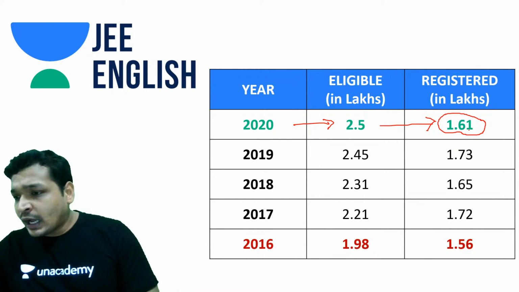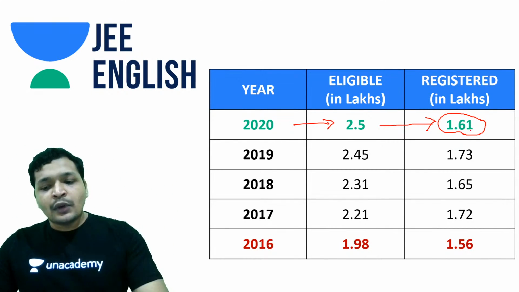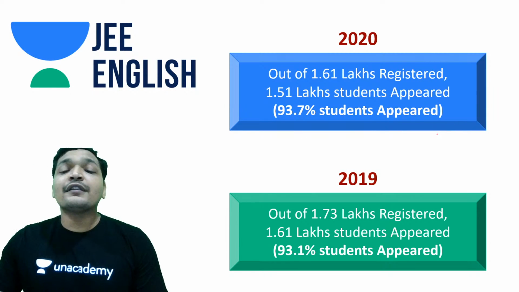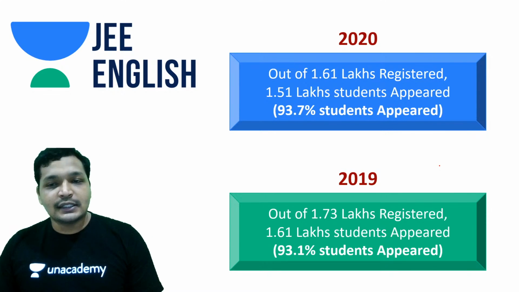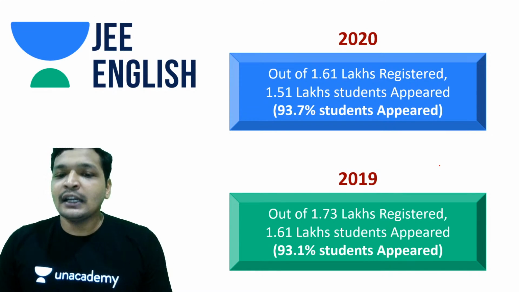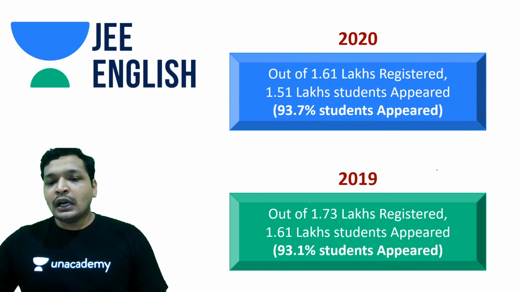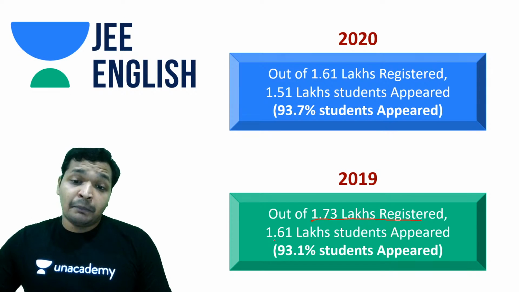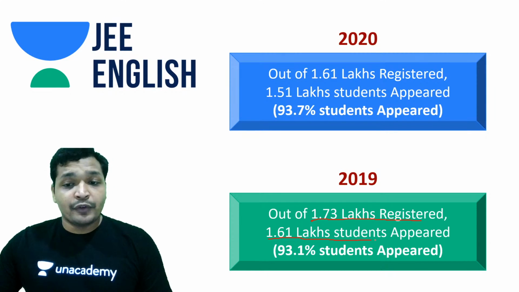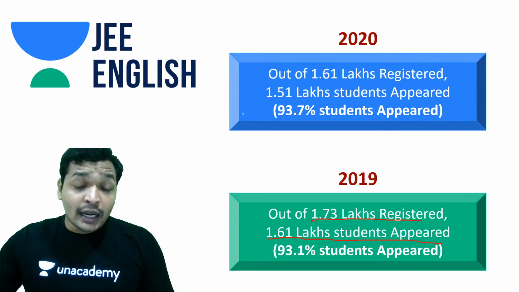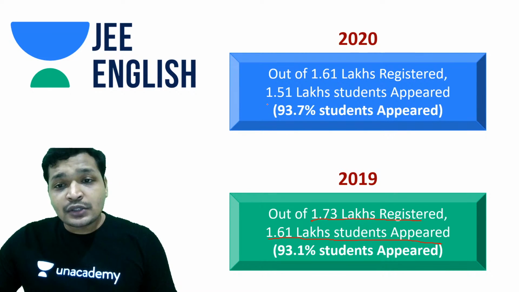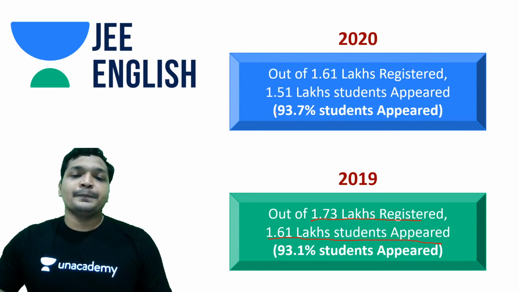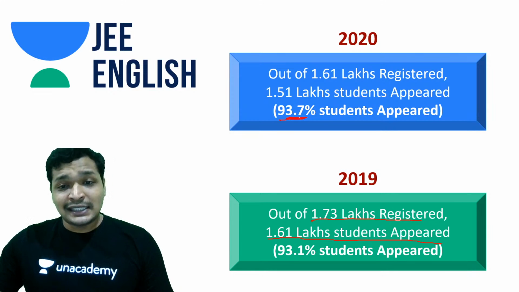So this year what happened was, it was no different, guys. The number of students who have registered have appeared for the exam. In fact, more number of students appeared for the exam. A very surprising data, isn't it? So if you notice, in 2019, 1.73 lakh students registered for the exam, but only 1.61 lakh students appeared for it. Despite the COVID-19, 1.51 lakh students appeared for the exam out of the registered 1.61 lakh students. So anywhere around 93.7%.